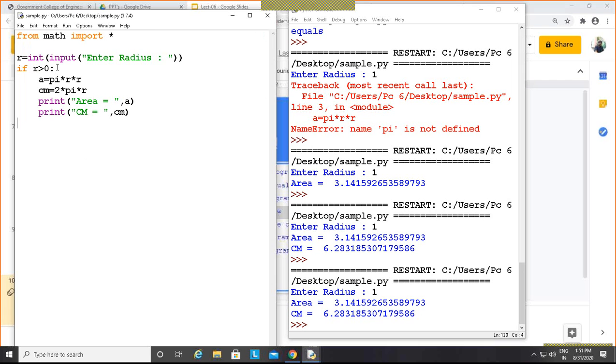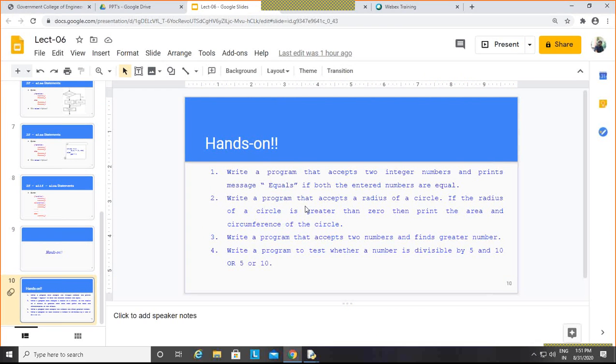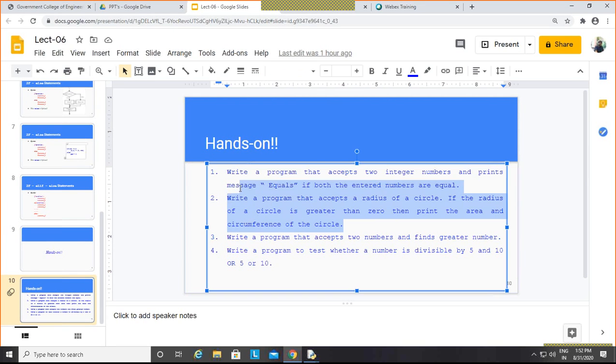If you forget to put this condition, the if statement, then your program is not correct. Got it? Now the next one is very simple. Write a program that accepts two numbers and finds the greater number. These two programs are for if. The third one is for if else, and the last one is for if, else if, and else.